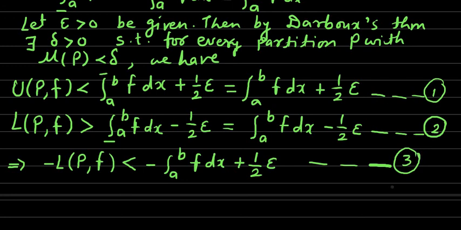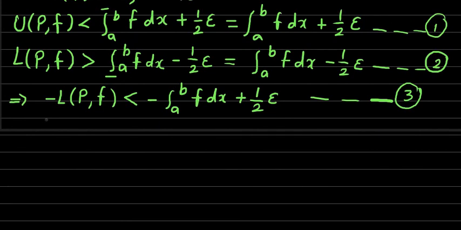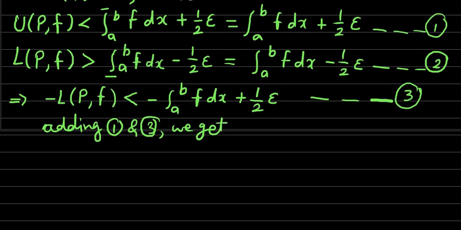Now we add relations number 1 and 3. Adding 1 and 3, we get the upper sum over partition P plus minus the lower sum over partition P. So the resultant is the upper sum over partition P for the function f minus the lower sum over partition P for the function f.